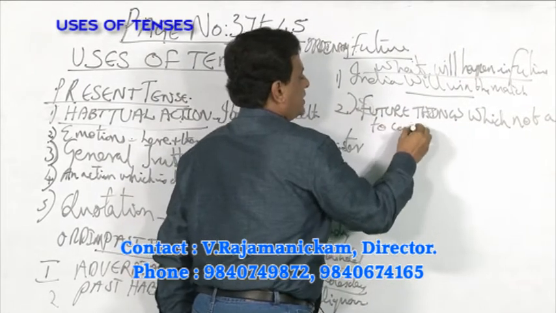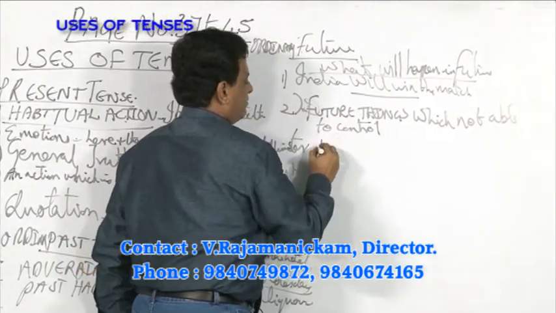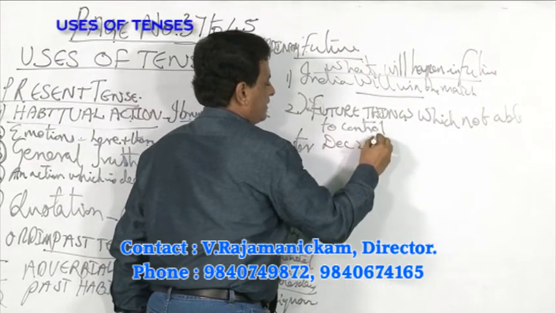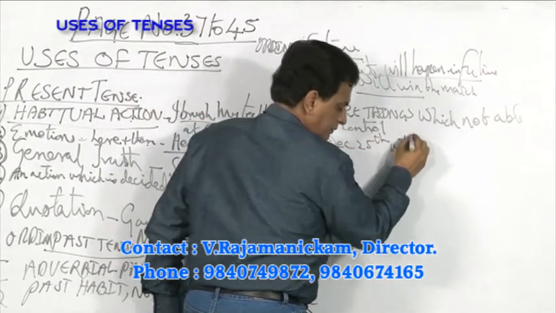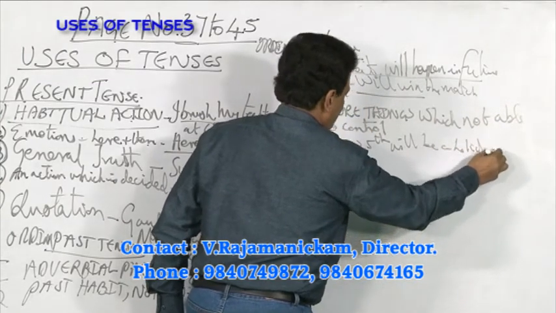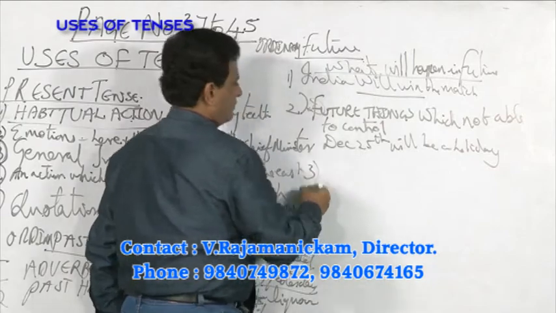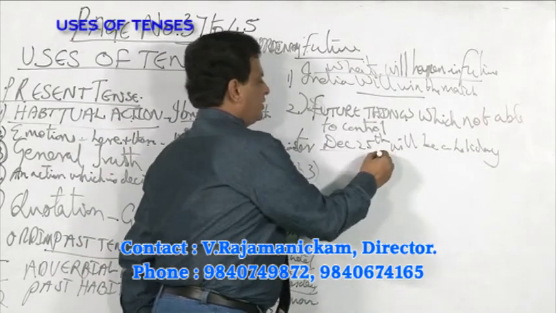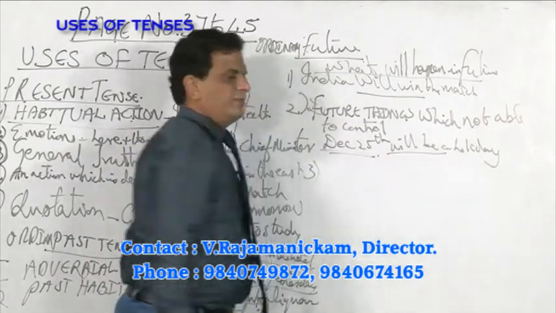December 25th is already planned. You cannot control it. It will be a holiday.